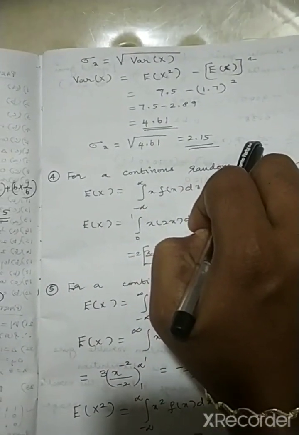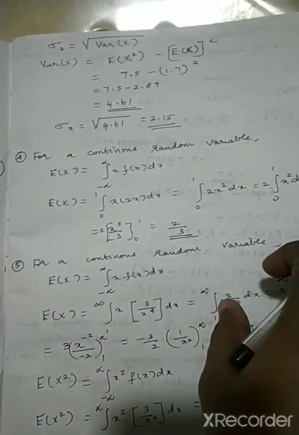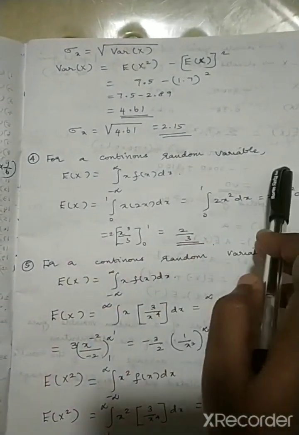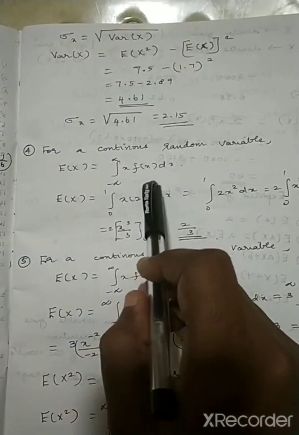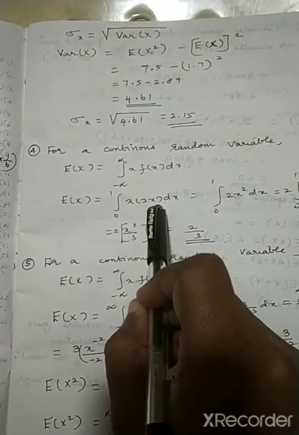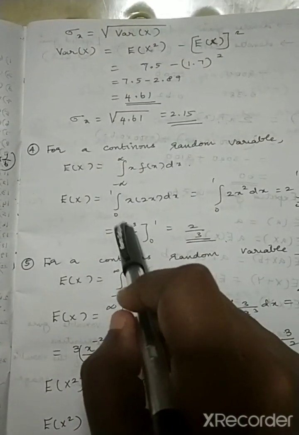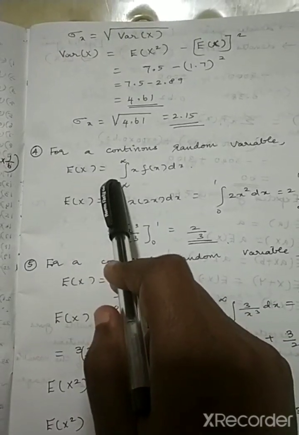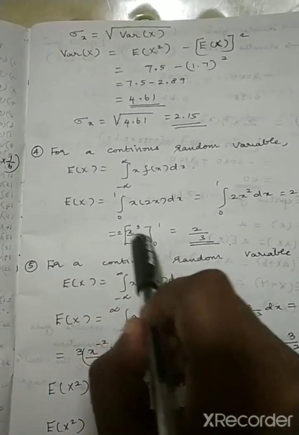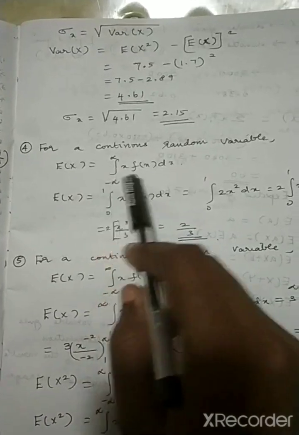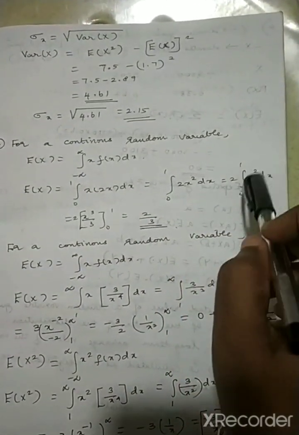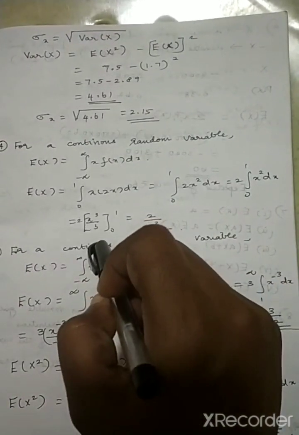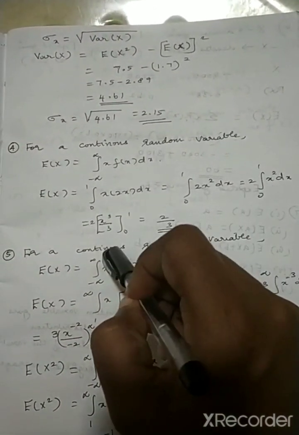Okay, moving to the fourth question. Now this is a continuous random variable. You have to find the expected value where f of x is 2x. So I write the formula between 0 to 1. Okay, that is great. So we have to apply the limits 0 to 1. I simply integrate 2x squared dx. So I will integrate x squared, it will become x cubed by 3. So when I substitute the limits, it will become 2 by 3.